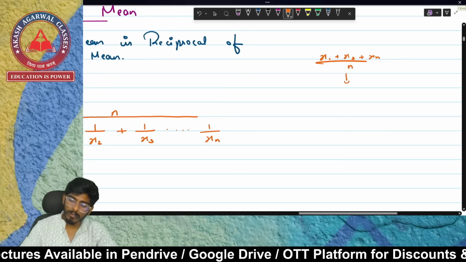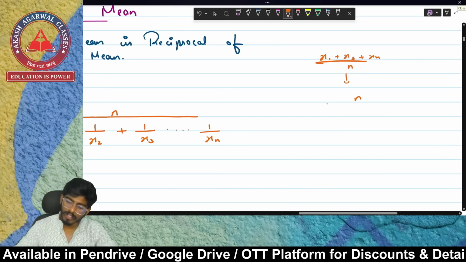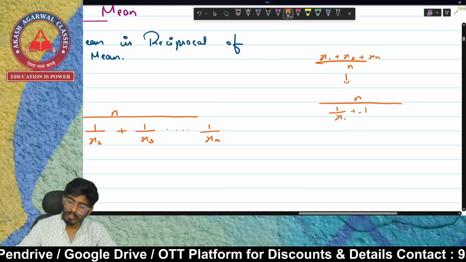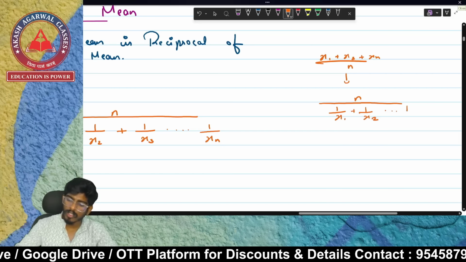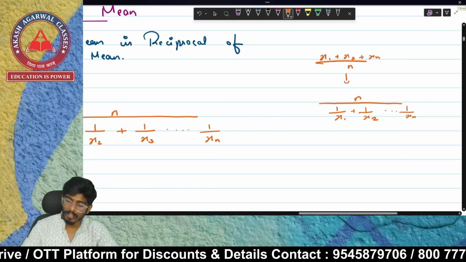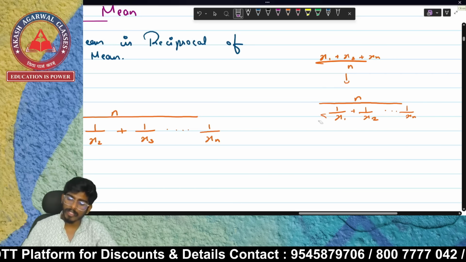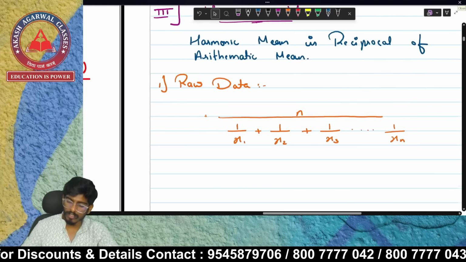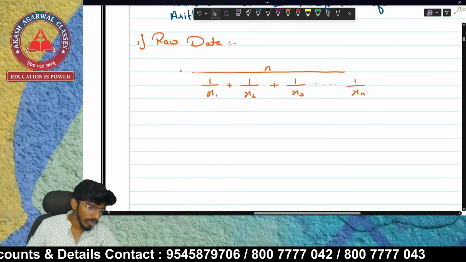Now in harmonic mean, this n will go up and this will become 1 upon x1 plus 1 upon x2 till 1 upon xn. So it becomes reciprocal. That's the reason we say that arithmetic mean is reciprocal of harmonic mean.